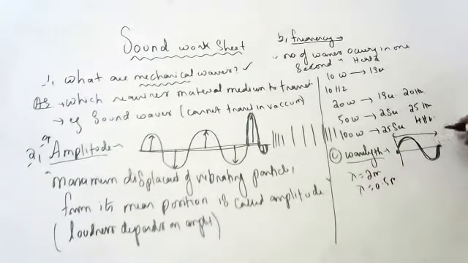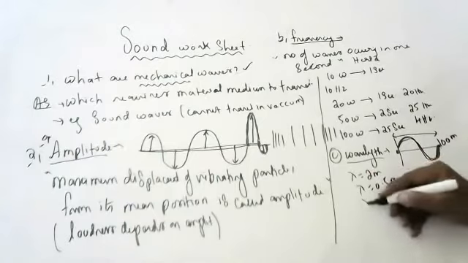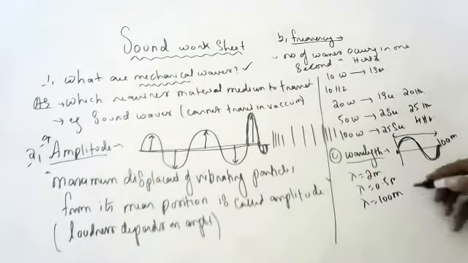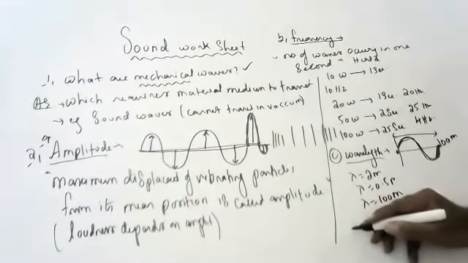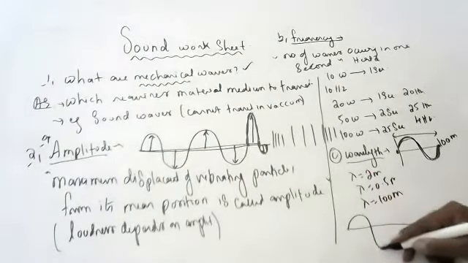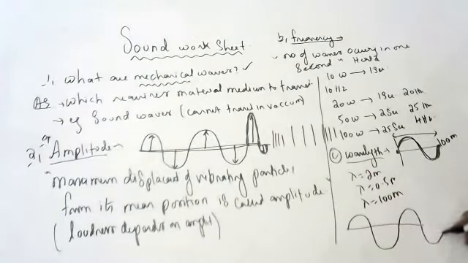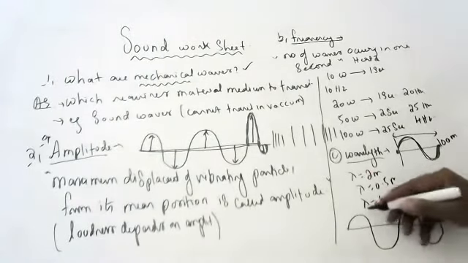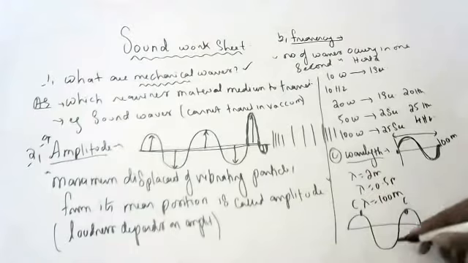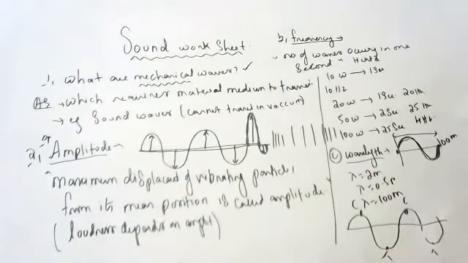If I say from here to here is 100 meters, then the wavelength is 100 meters. It is immaterial for us. The length of one wave is wavelength. And in scientific terms, how do you define it? See children, suppose waves are coming like this. The distance between two crests or the distance between two troughs is called wavelength.